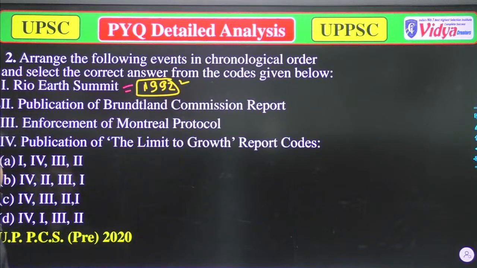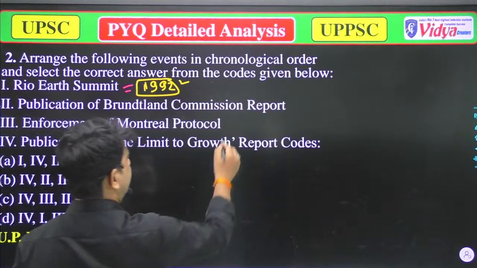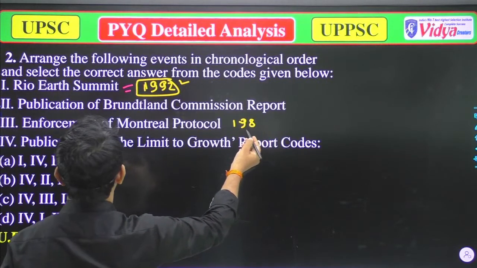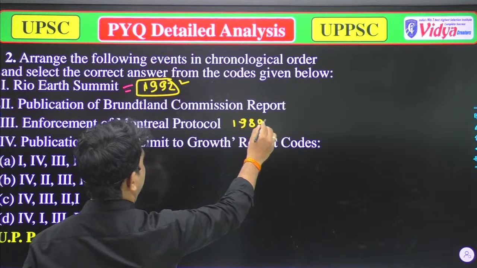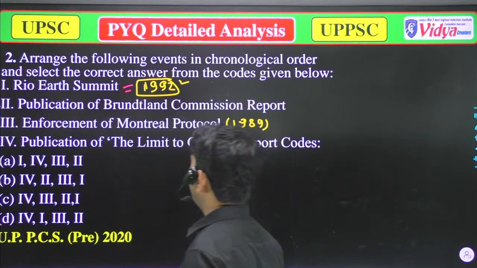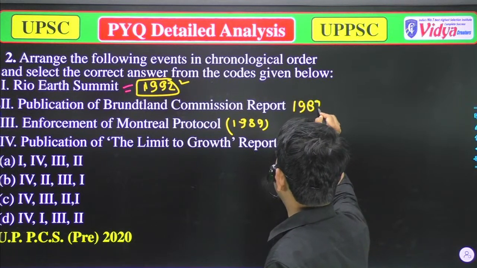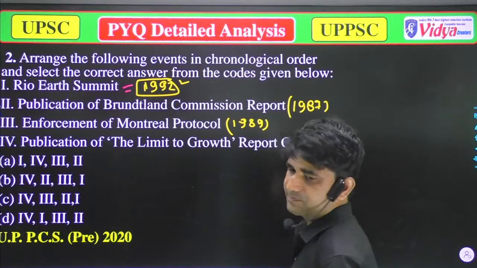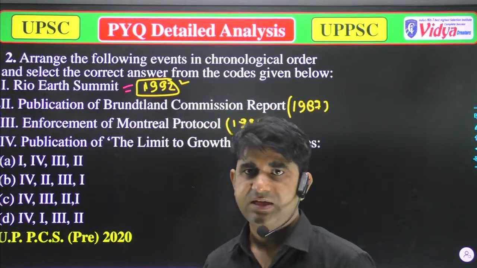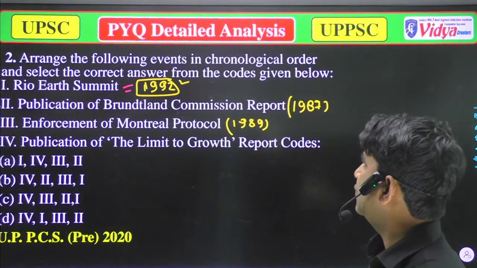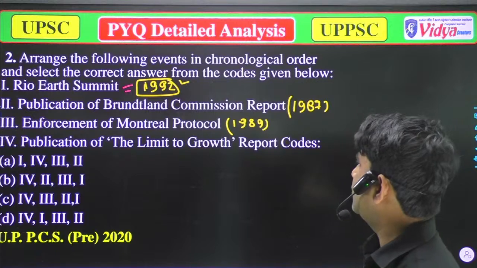After that, the publication of the Limits to Growth report. Enforcement of the Montreal Protocol, that was 1989. And the publication of the Brundtland Commission report, that is 1987. So I think now it's clear to all of you which of the following is correct.